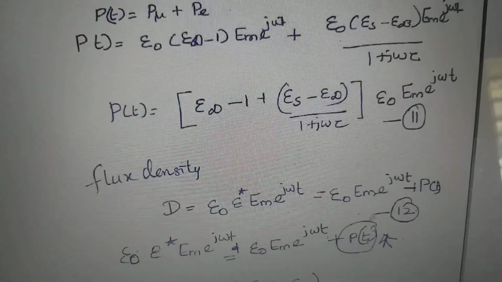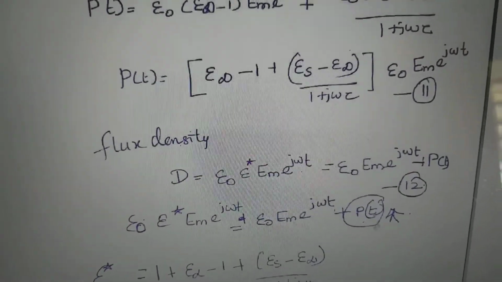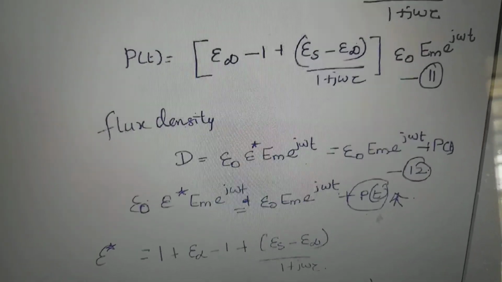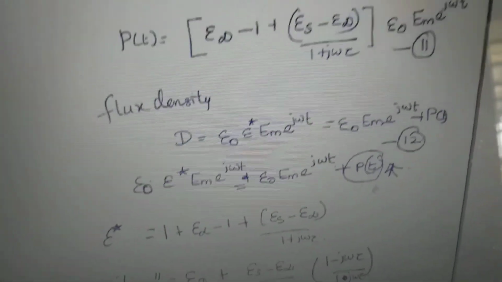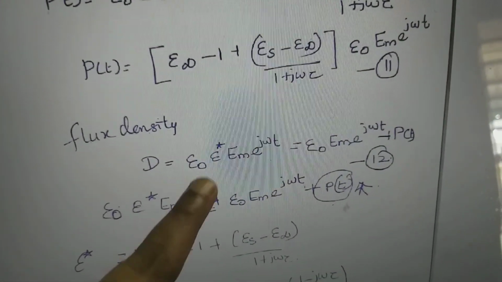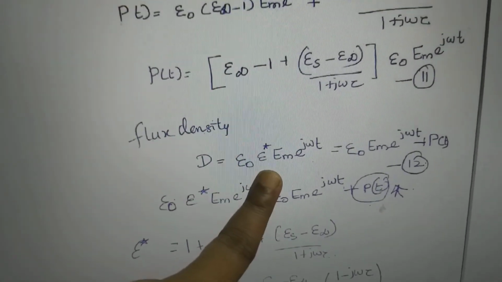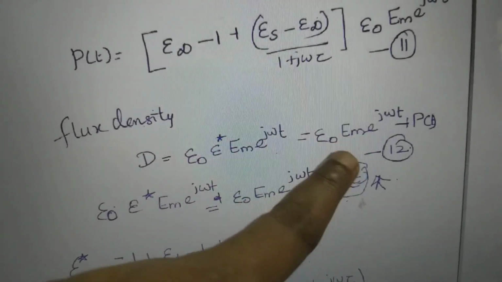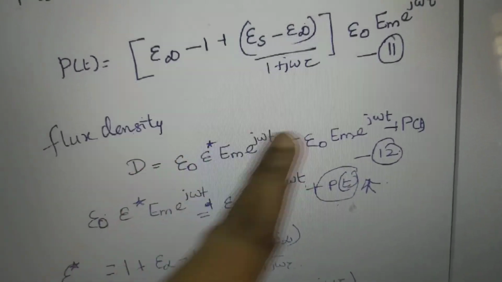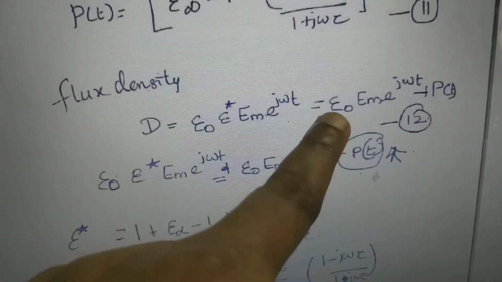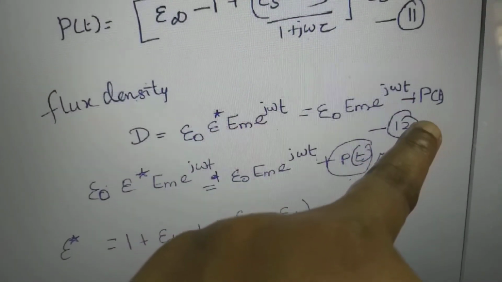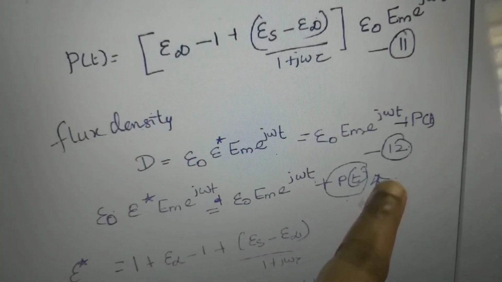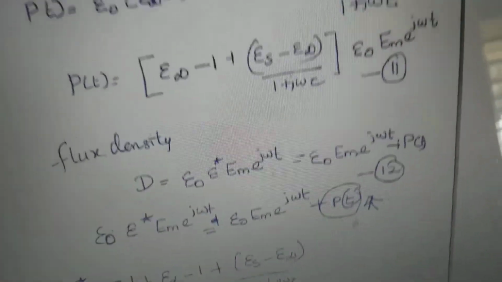The flux density D is equal to epsilon Em e power j omega t. So instead of epsilon, we put epsilon naught epsilon r. Here epsilon r is the complex permittivity, represented as epsilon star. This is also D is equal to epsilon naught E plus P, so epsilon naught Em e power j omega t plus P of t. Instead of this P of t, we substitute the 11th equation.